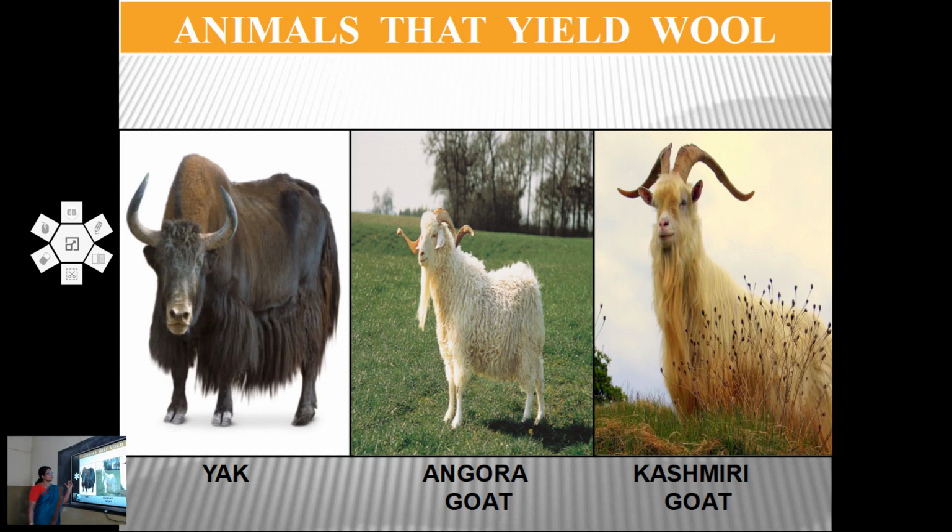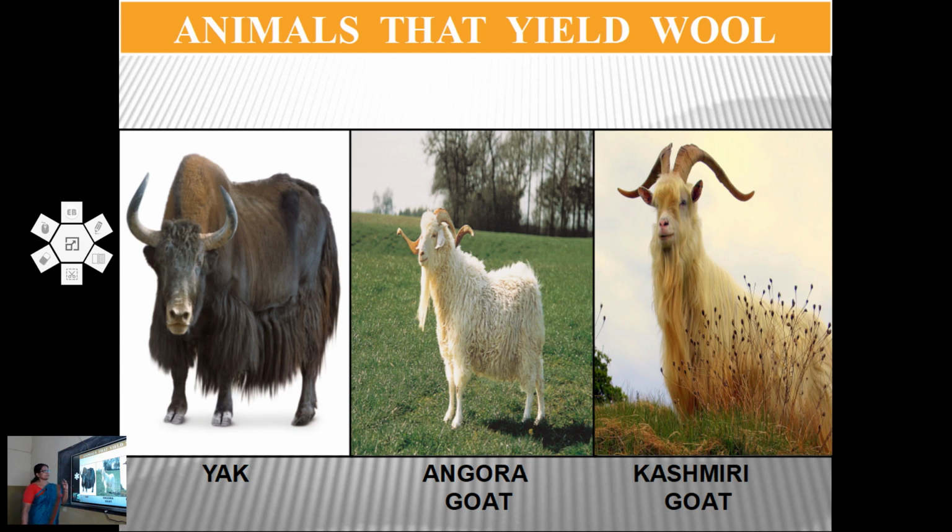These are all wool yielding animals. This is yak. Yak wool is common in Tibet and Ladakh. This is Angora goat. The fine soft wool obtained from Angora goat is used to make Angora wool. And this is Kashmiri goat.